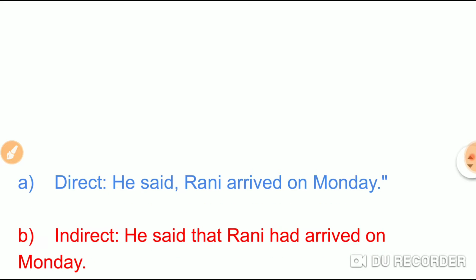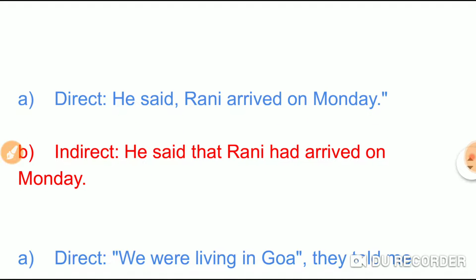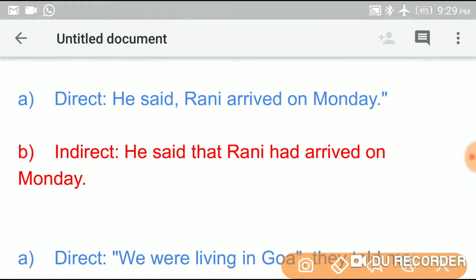Okay, let us go to another example. He said, "Rani arrived on Monday." See here, he said that. Before the indirect statement, we have to use the conjunction that.